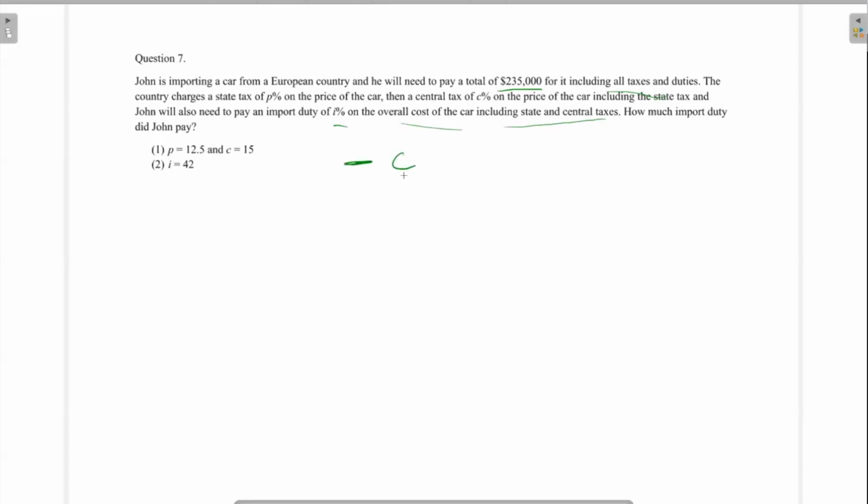There is a certain cost of the car. Let's write it as C, cost. Then on this cost, he's charged a P% of the cost extra. This is your state tax. Then on this amount, he's charged another C% of P% of cost. So this is what he ended up paying, right?